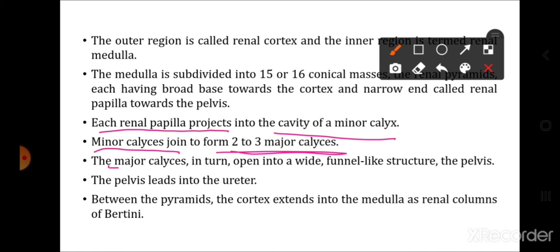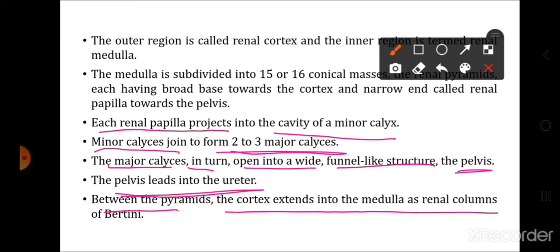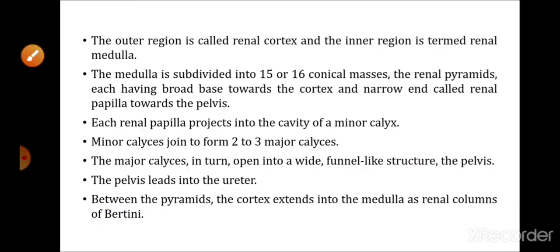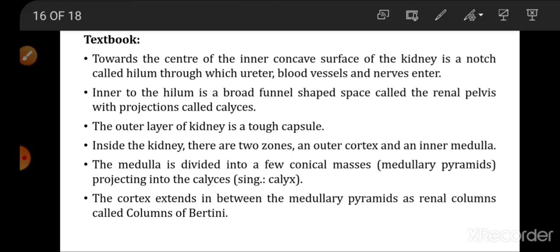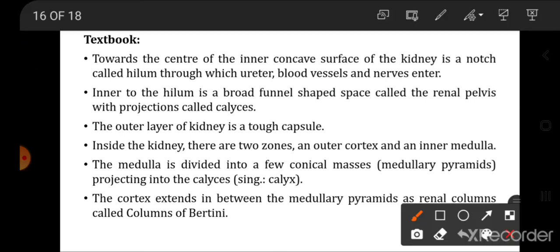The major calyces in turn open into a wide funnel-like structure called as the pelvis. Major calyces कहाँ पे open होते हैं? Pelvis में. And pelvis कहाँ पे open होता है? Ureters. Now, between pyramids, the cortex extends into the medulla as the renal columns of Bertini. Okay, so that is regarding the structure of the kidneys.